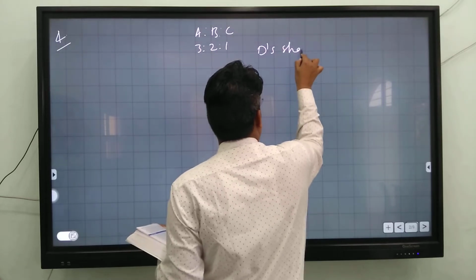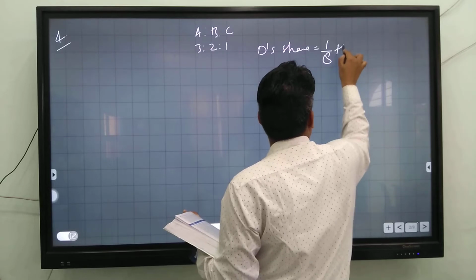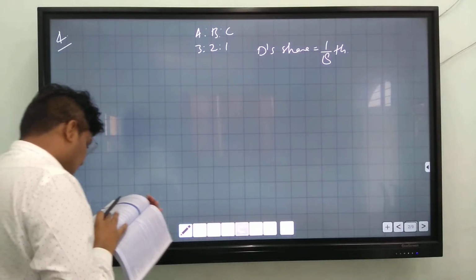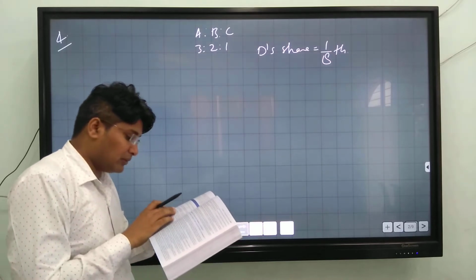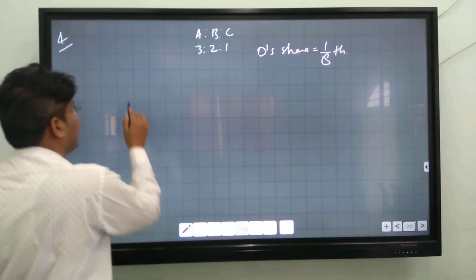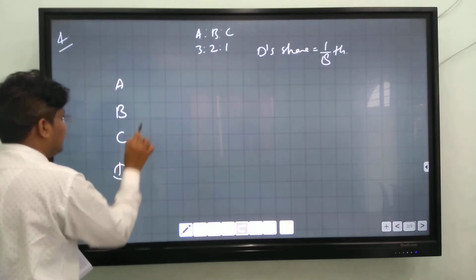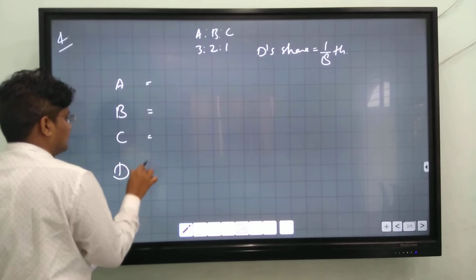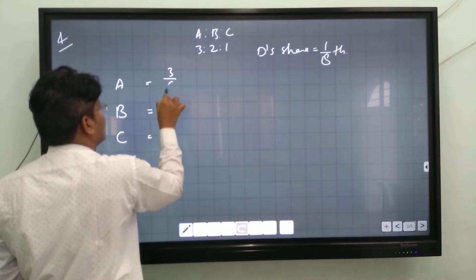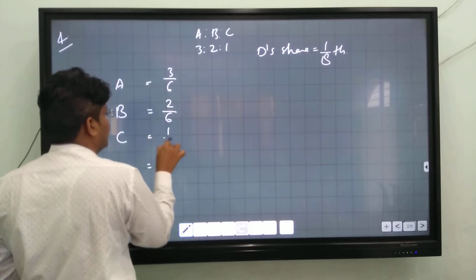There are three old partners A, B, C, and D is an incoming partner. D's share is equal to 1/8, and he is taking 1/16 from B and 1/16 from C. A's whole share is 3 by 6, B's whole share is 2 by 6, and C's whole share is 1 by 6.